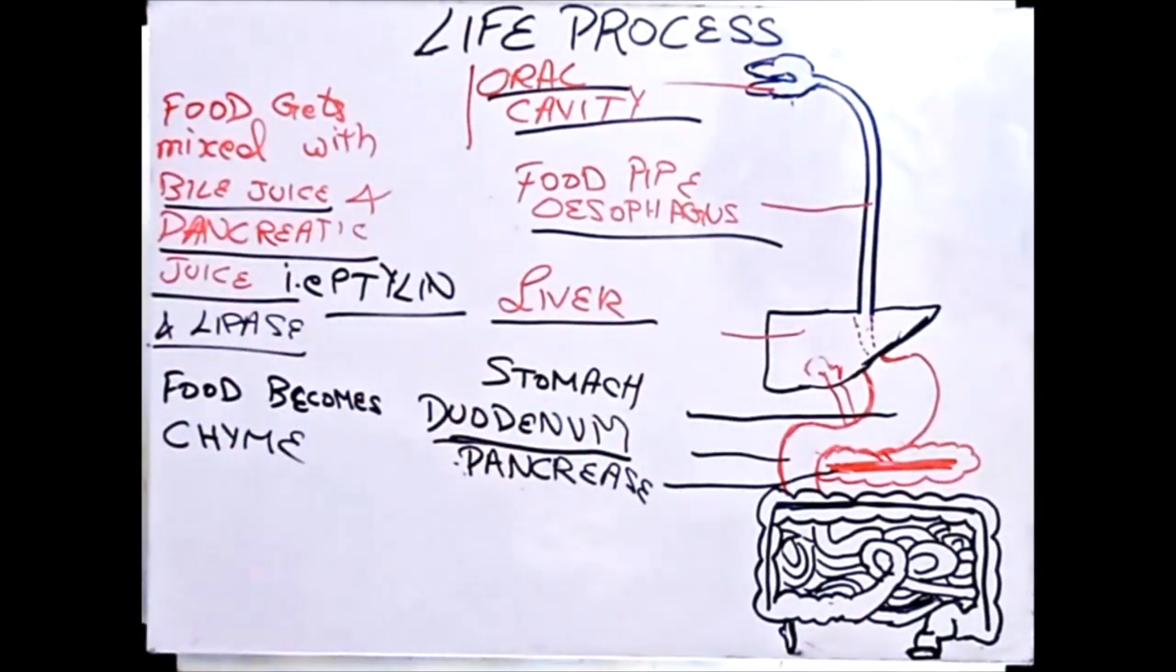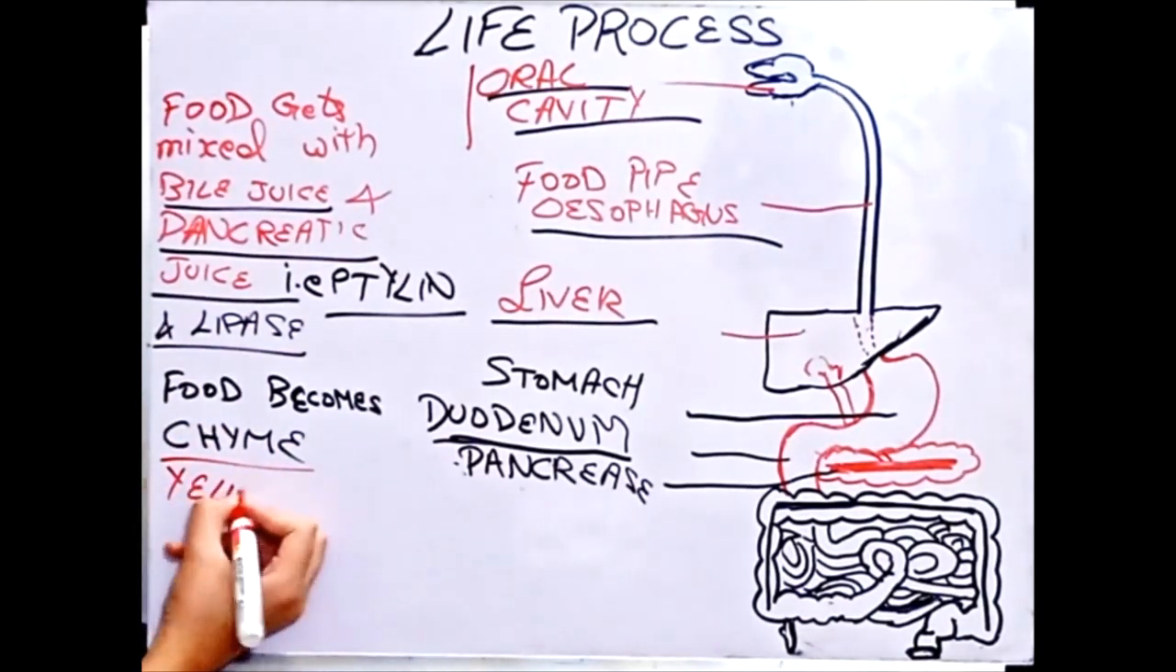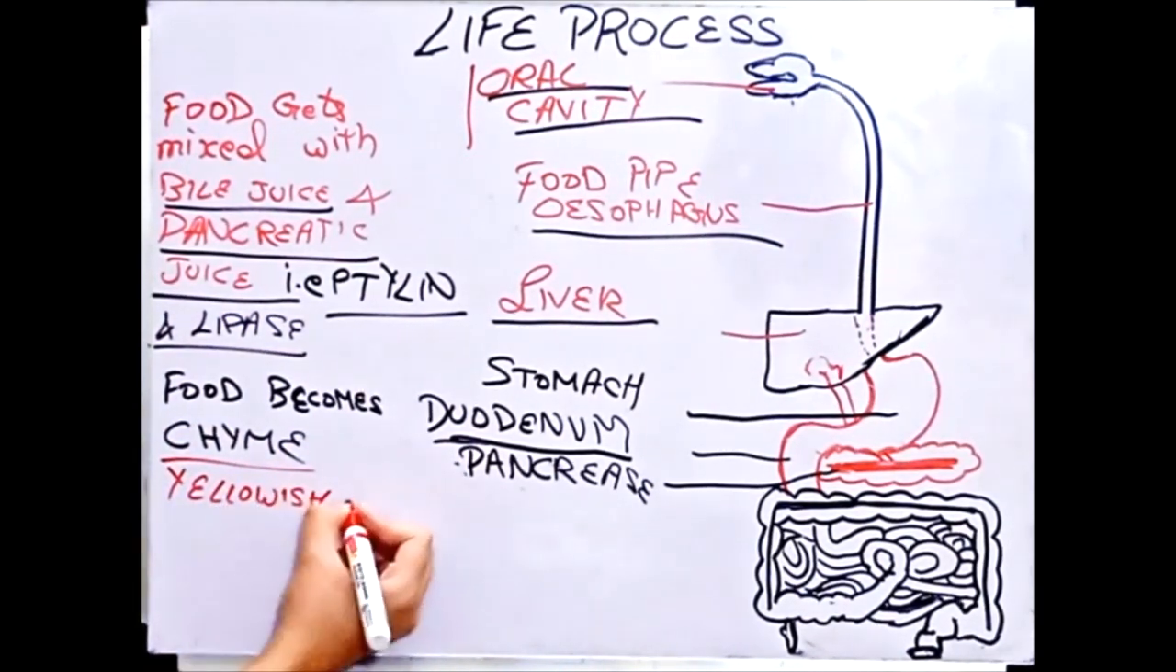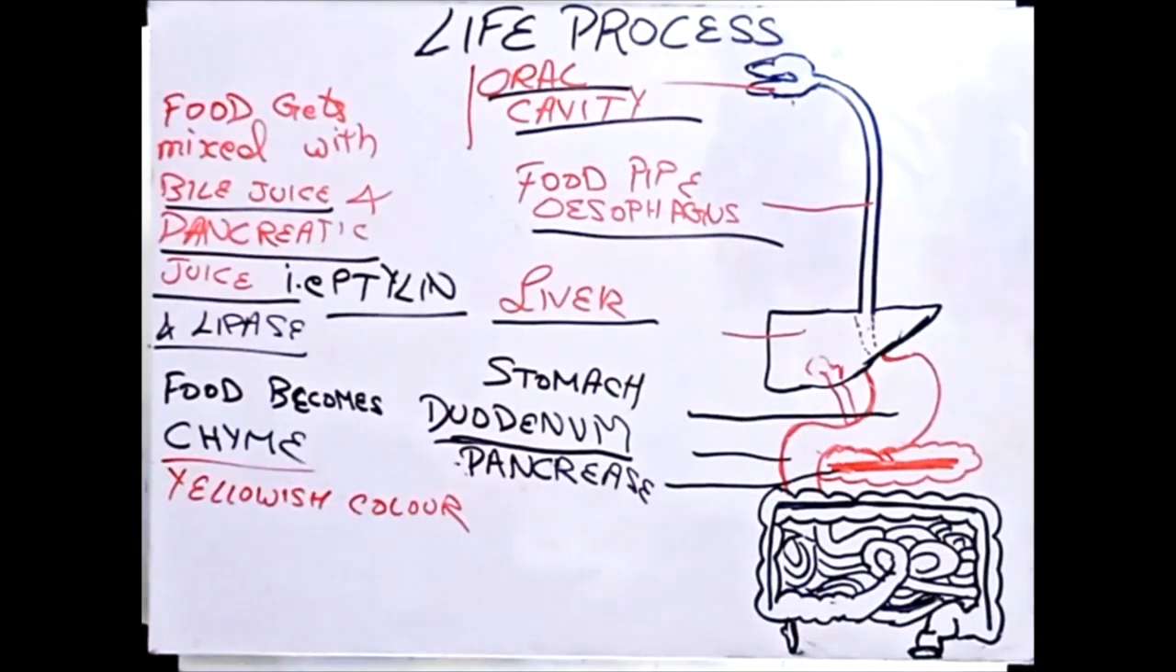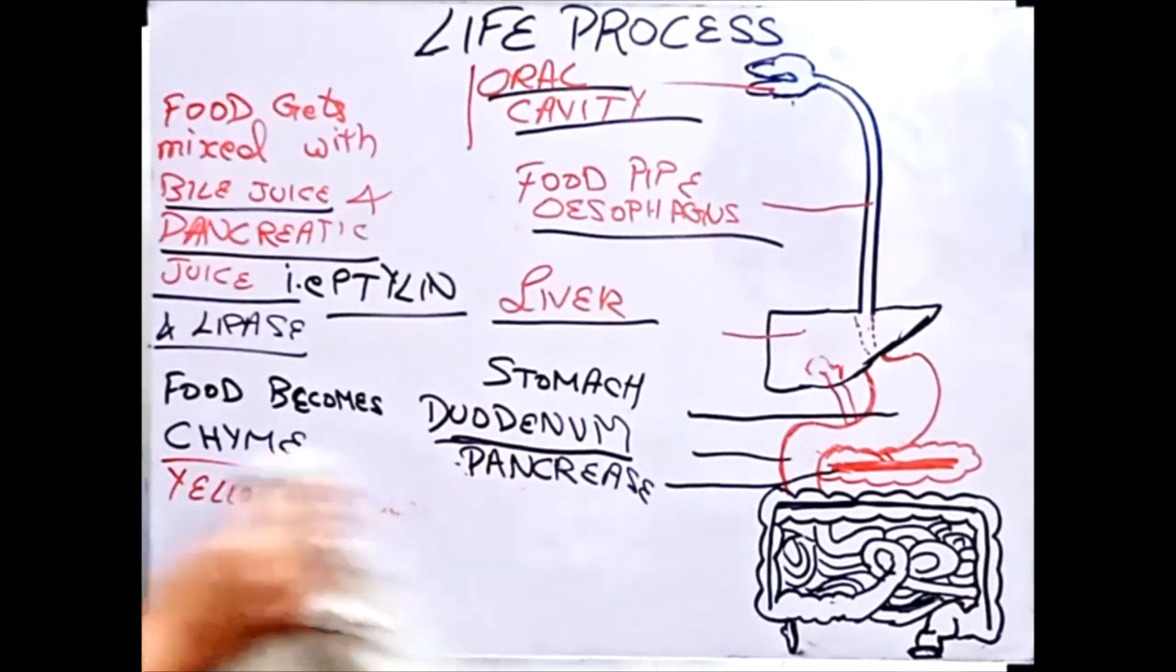Like जैसे chewed food को हम bolus कहते थे, तो जब वो food bile juice और that pancreatic juice when it gets mixed with it, so we call it as chyme. That is yellowish in color. ठीक है? So this is all about duodenum, and we discussed about pancreas.